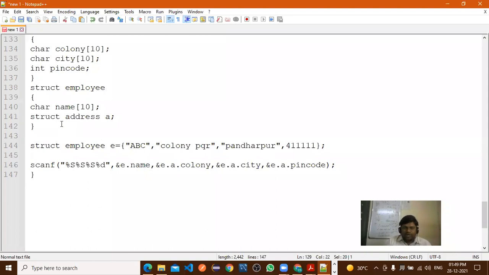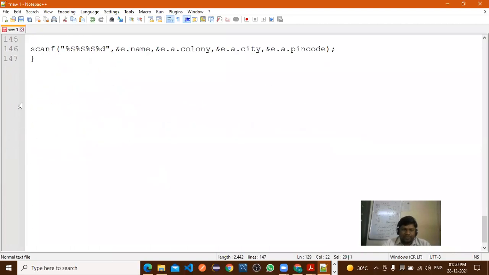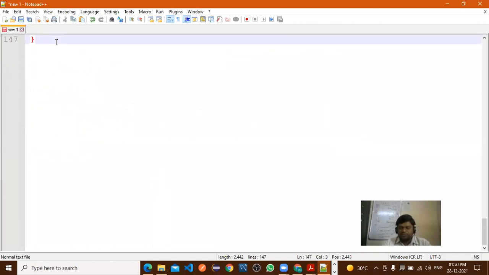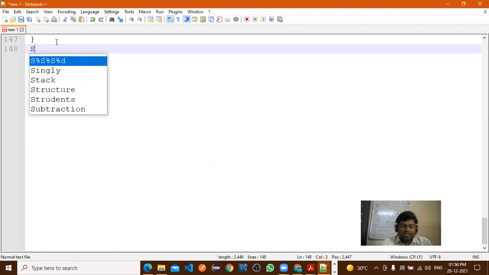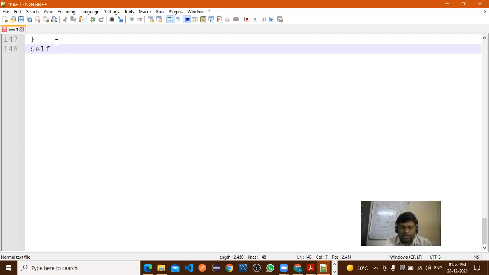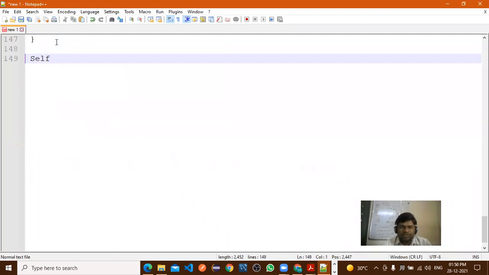Now, whatever concepts we are discussing, we use them in our linked list part. For that purpose, we have discussed these many points. The title of the next concept is self-referential structure.